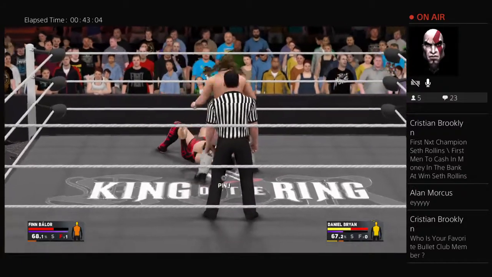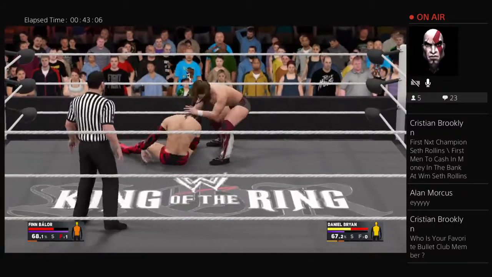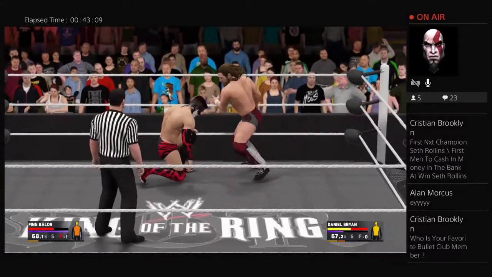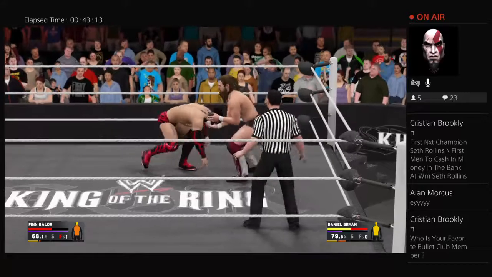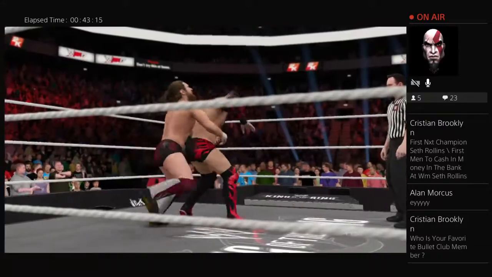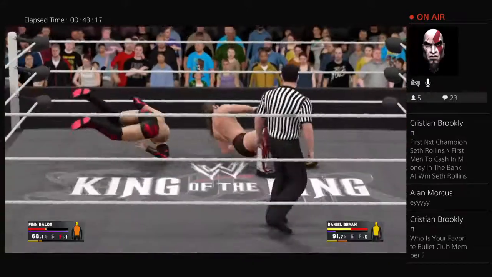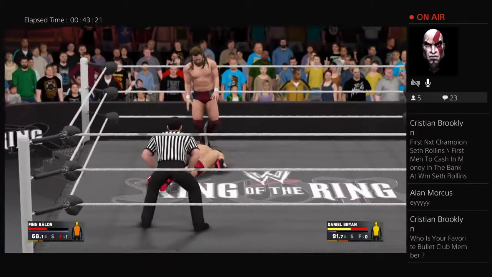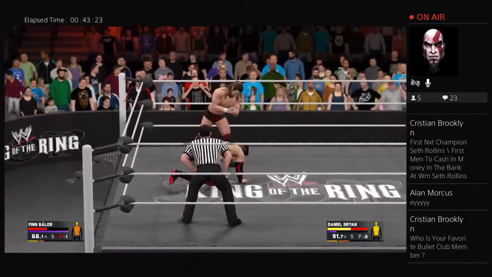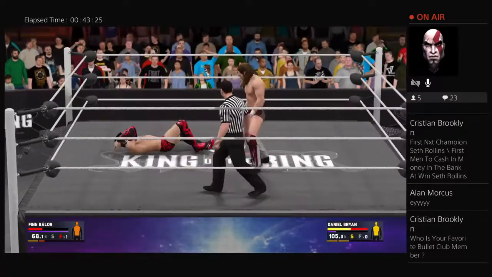Alright, so my favorite member of the Bullet Club, I definitely have to say it is AJ Styles, because of how much success that he has had in all forms of entertainment. New Japan Pro Wrestling, TNA, WWE. But if you ask me my second favorite, it has to be Kenny Omega, because he's been underrated. I feel like it's only a matter of time before he ends up in the WWE, and he's just awesome.